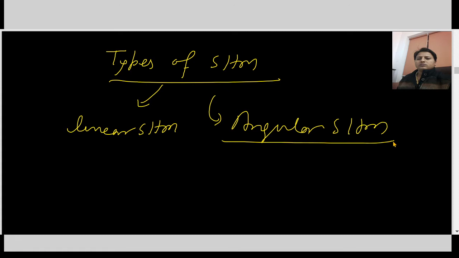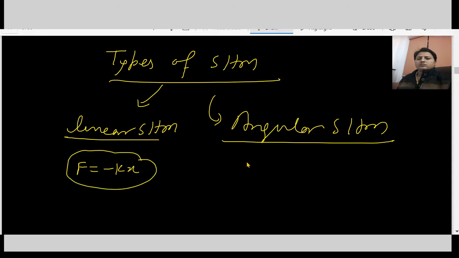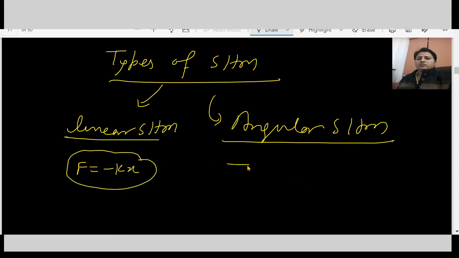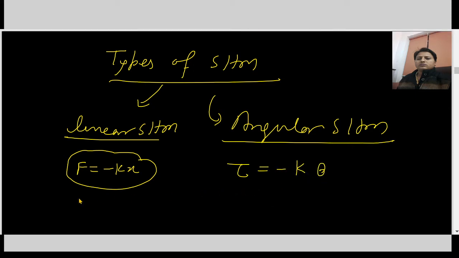In linear SHM, we generally represent F equals minus kx as the condition, whereas in angular motion F is replaced by torque equals minus k theta, and x is replaced by theta. Here acceleration equals minus k by m into x.